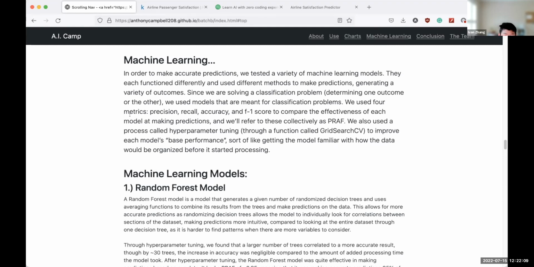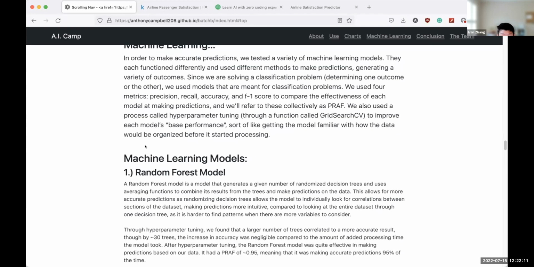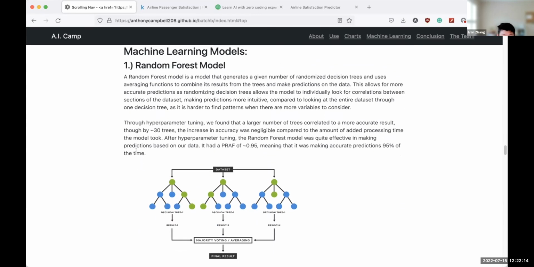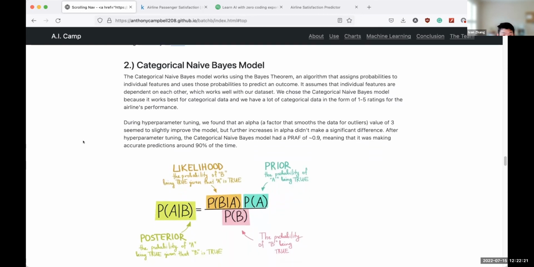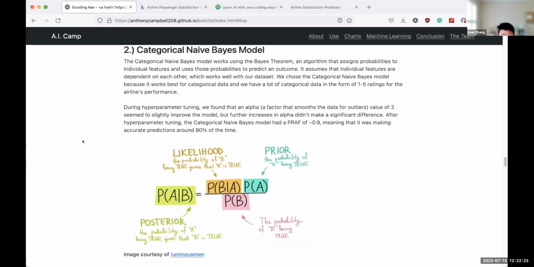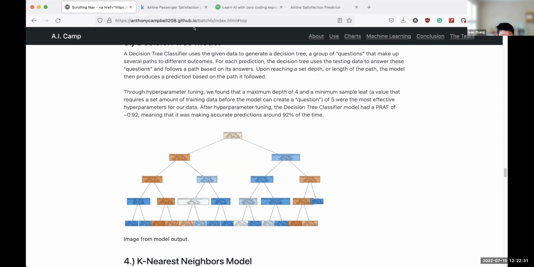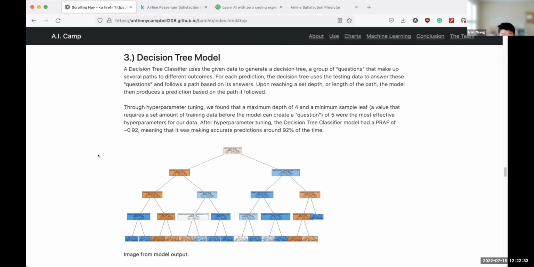on our specific dataset. First, we tested a random forest model, which averages randomized decision trees to create a final prediction. Second, we tested a categorical naive Bayes model, which assigns probabilities to each feature to create a prediction by applying the Bayes theorem. And third, we tested a decision tree model, which makes a tree of conditionals based on training data and applies the testing data to the conditionals to get a prediction. These are the same decision trees that the random forest model uses.